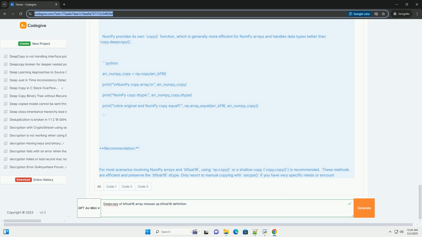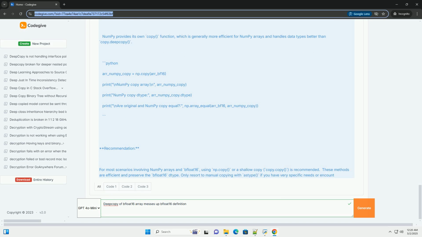2. Manual copying with a type. The most reliable method is to manually create a copy with the explicit type method, ensuring that the target type is bfloat16. 3. Using np.copy. numpy provides its own copy function, which is generally more efficient for numpy arrays and handles data types better than copy.deepcopy. Recommendation. For most scenarios involving numpy arrays and bfloat16, using np.copy, or a shallow copy, copy.copy, is recommended.